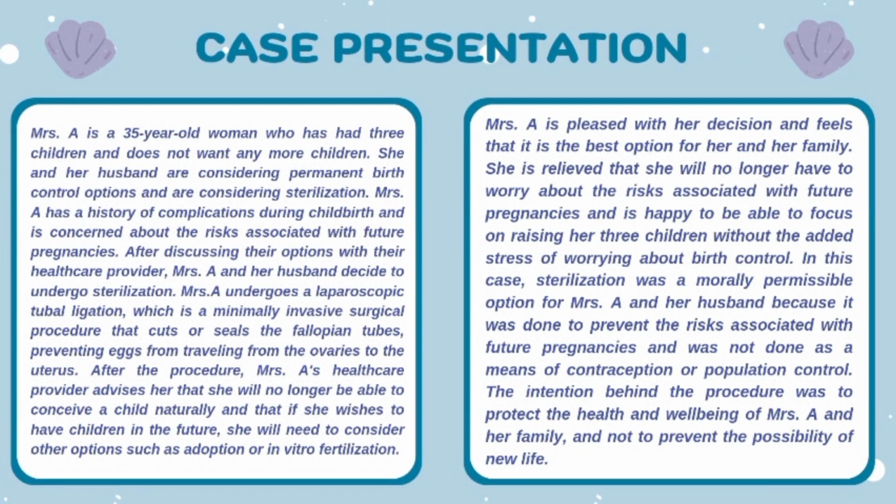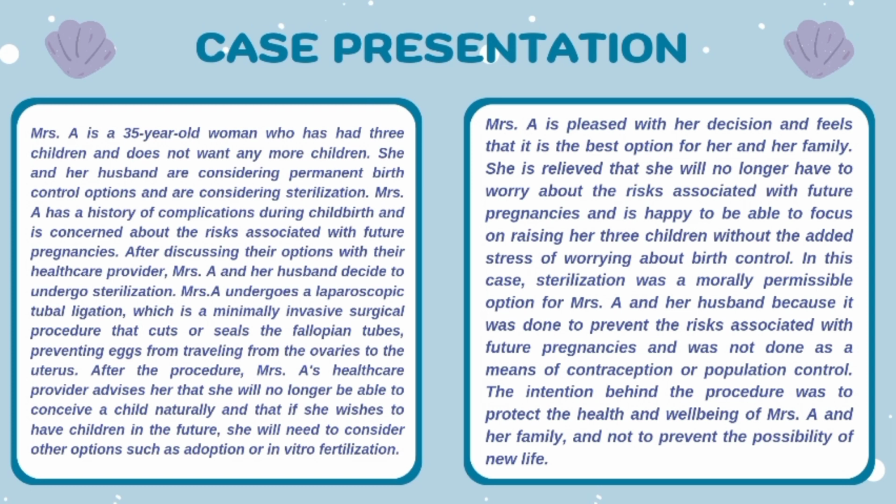Case presentation. Mrs. A is a 35-year-old woman, has had 3 children, and does not want any more children. She and her husband are considering permanent birth control options and are considering sterilization. Mrs. A has a history of complications during childbirth and is concerned about the risk associated with future pregnancies.